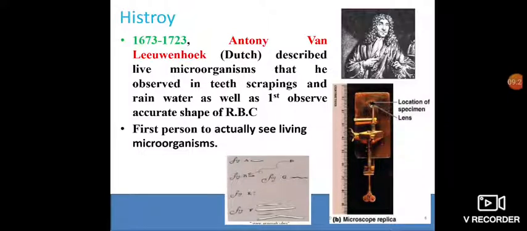This is the first invention of the microscope, by which they observed the accurate shape of RBC. We already discussed in our HAP syllabus what the shape of RBC is. So he is the first person to accurately see live microorganisms.